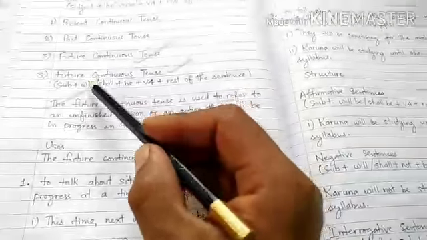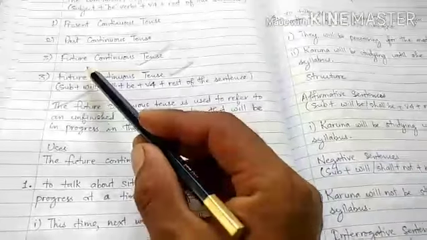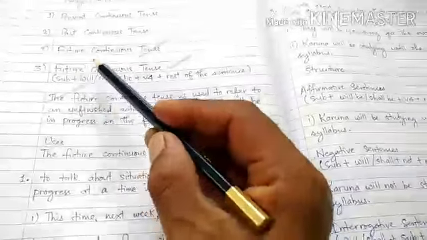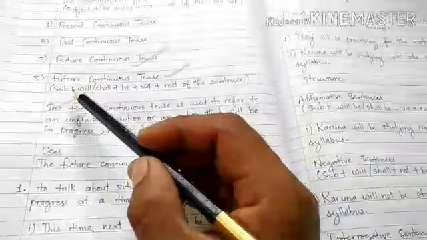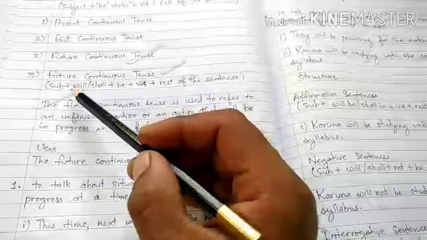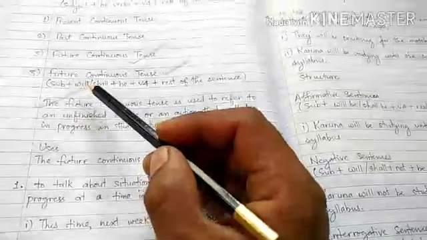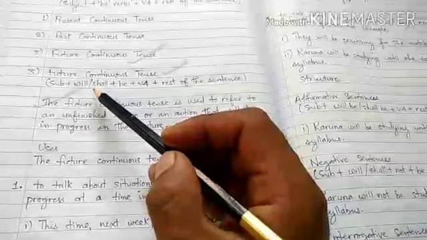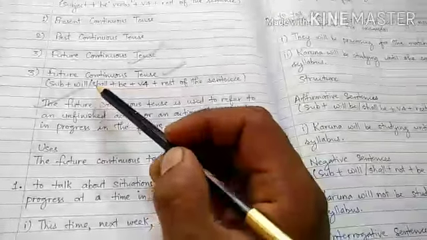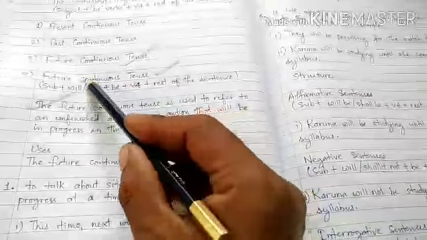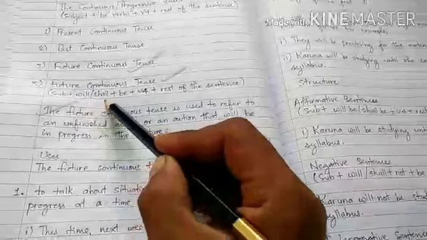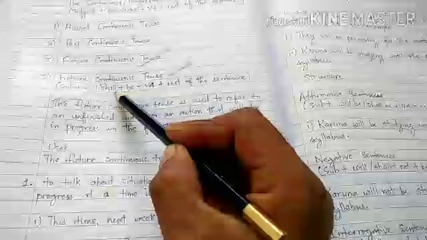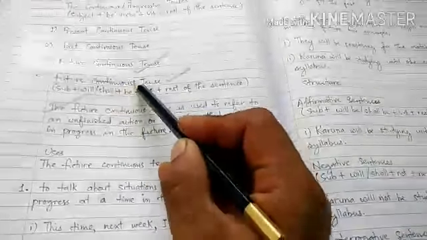Future means the actions that will take place in coming days, the events that will take place in coming days. I have already told you that every future tense is framed by using the modals will or shall as the helping verbs. So here also we use the modals will or shall as the helping verbs. And it is continuous also.